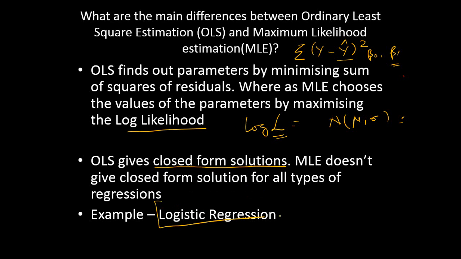For example, in logistic regression, you cannot have a closed form solution. So you always have to find the solution iteratively. That means all observations will be used one after the other, and the likelihood estimates will be calculated, and the set of parameters for which the log likelihood value is optimal is going to be used as the final parameters. So that's basically the way maximum likelihood estimation is performed.